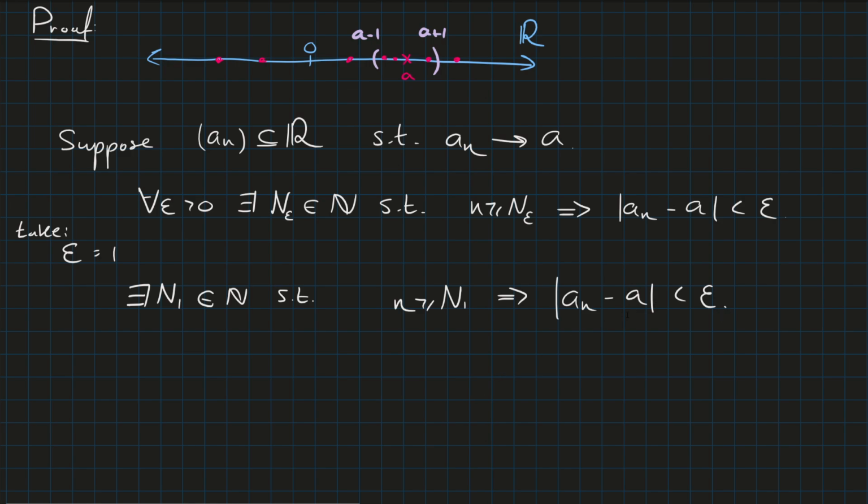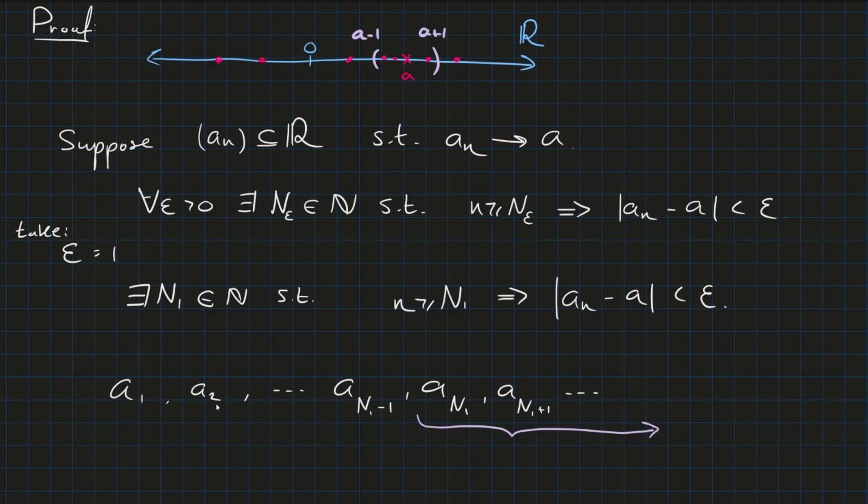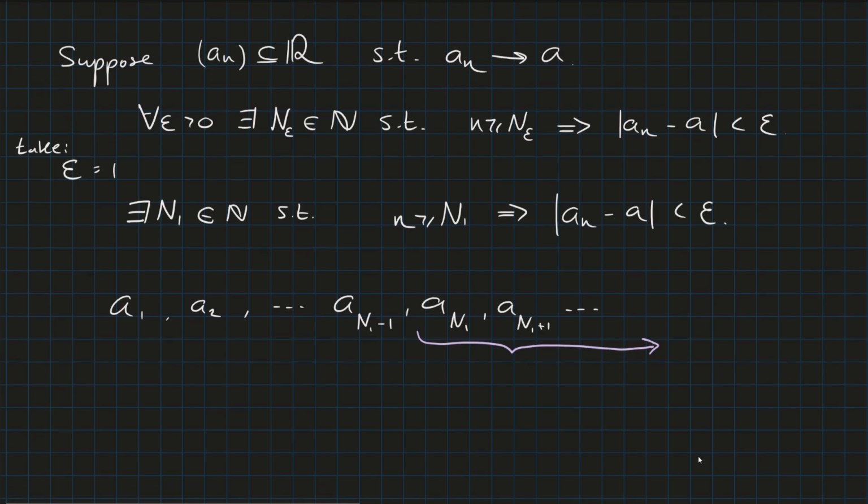So we know it converges to this real number. If we think of all our terms in the sequence, a_1, a_2, ..., a_(N_1 - 1), a_(N_1), a_(N_1 + 1), ..., we know that all of these terms in the sequence after N_1 will be less than the absolute value of a plus 1.